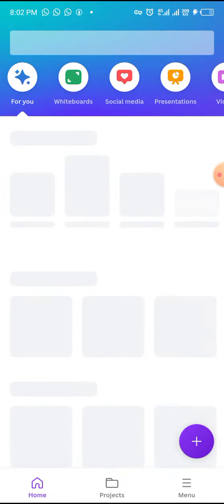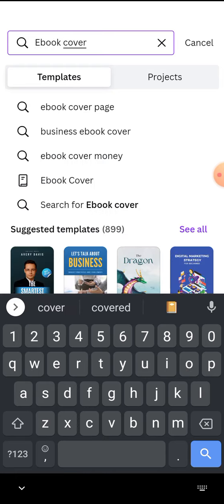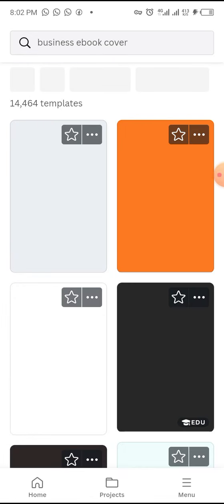Go to home and then type in something like ebook cover. Just type in ebook cover. You're going to see stuff popping up, so just calm down and look at it. Just click on ebook cover, and when you do that, a page will pop up like this.